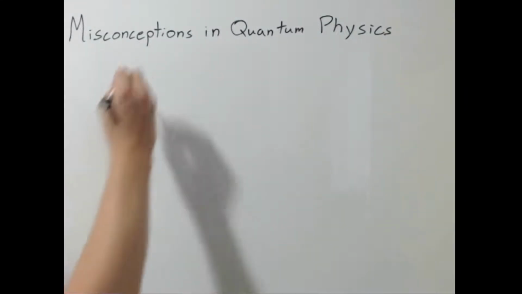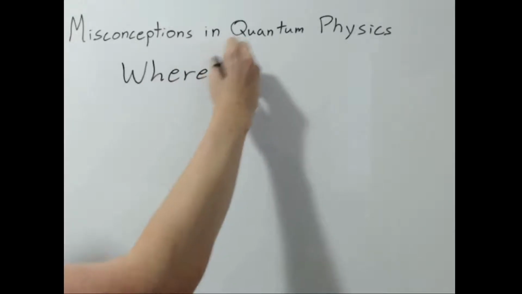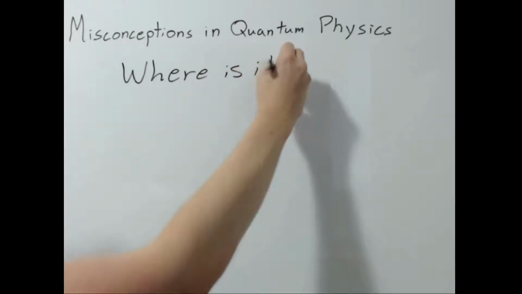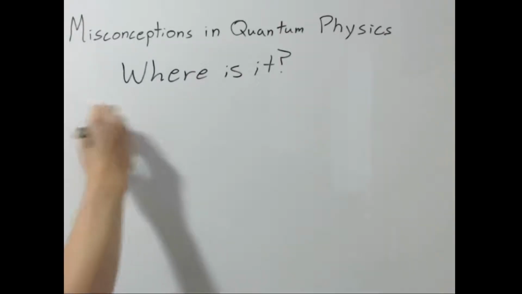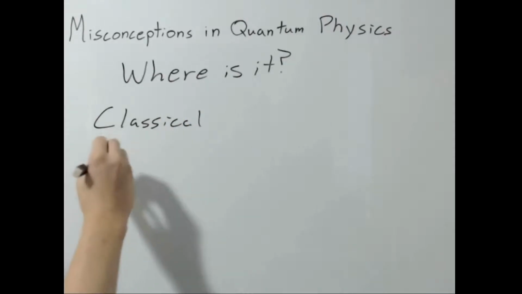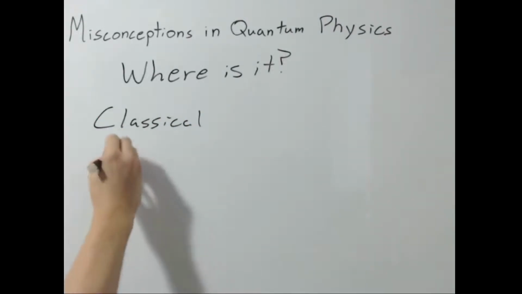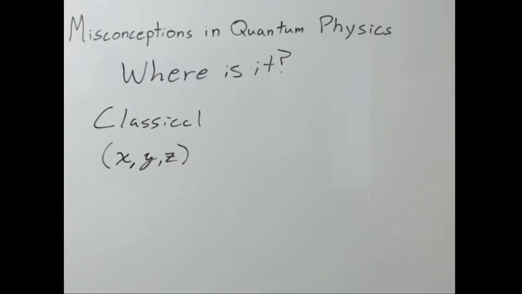The first of these misconceptions is that we can never know where a quantum particle is. This misconception comes from the idea of quantum particles having a position, like in classical physics, where position is simply defined by an x, y, and z coordinate in 3D space.